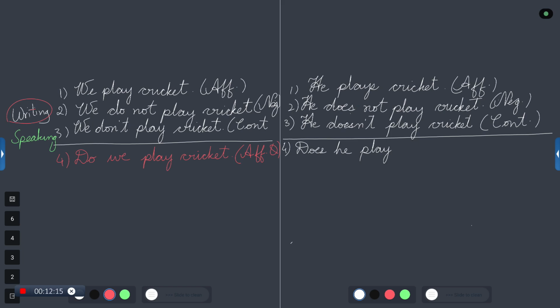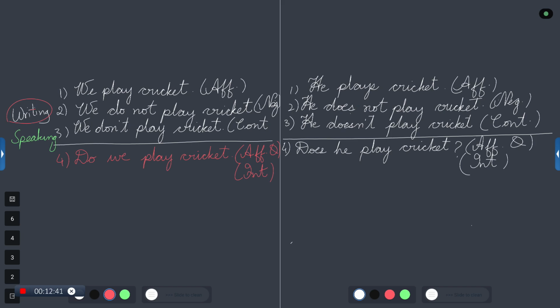Does he play? And the next one is the object. What is the object here? Cricket. Does he play cricket? This is the affirmative question. You can also call it interrogative. Both are accepted. Is this understood? You can call it interrogative question or else you can call it affirmative question.